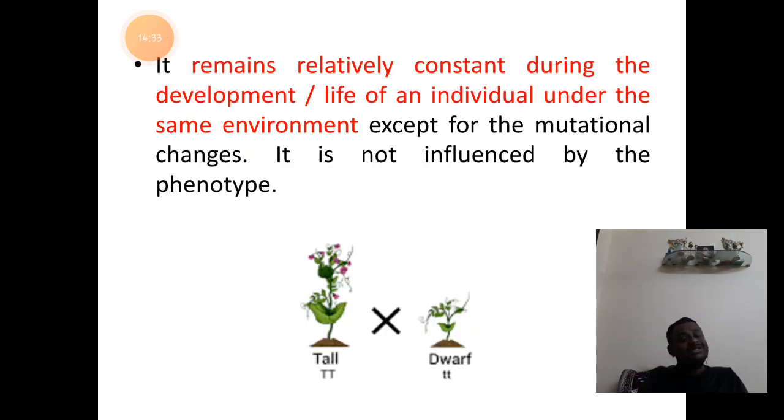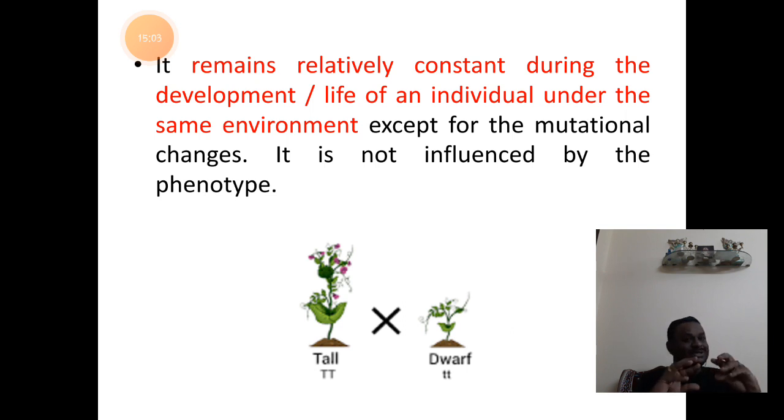Generally, the genotype of an organism for a character remains constant during development and even during the continuity of the life of an individual under the same environmental condition. Supposing an animal or an organism gets exposed to a newer environment, then there could be chances for mutational changes to occur in the organism.